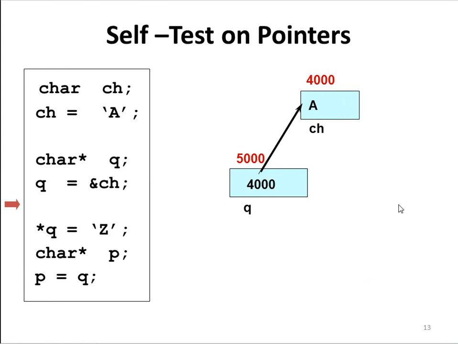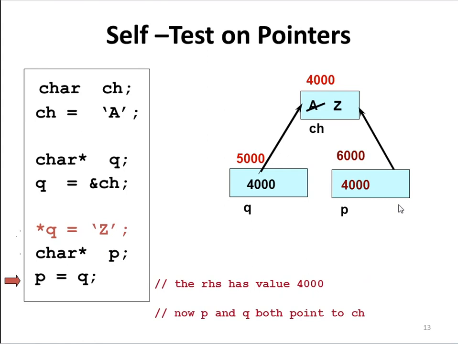Just see the animation. char *p is one variable allocated in computer memory, and when we assign p, it is again pointing to the same variable. We can say p and q are aliases of the ch variable.